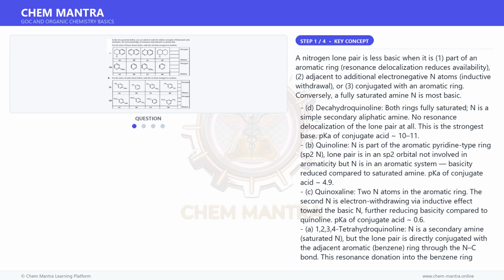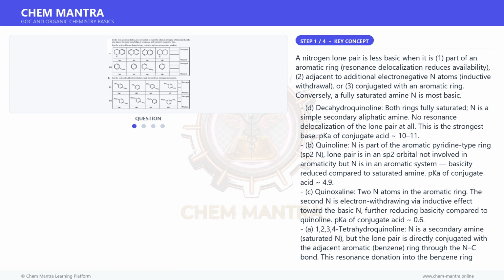A nitrogen lone pair is less basic when it is: 1. Part of an aromatic ring, where resonance delocalization reduces availability; 2. Adjacent to additional electronegative N atoms, where inductive withdrawal occurs; or 3. Conjugated with an aromatic ring. Conversely, a fully saturated amine N is most basic.